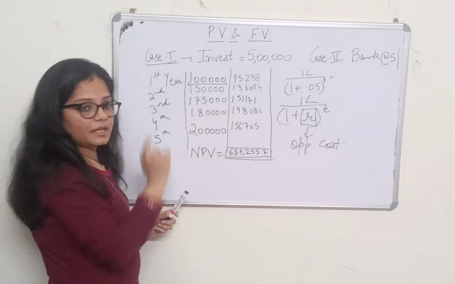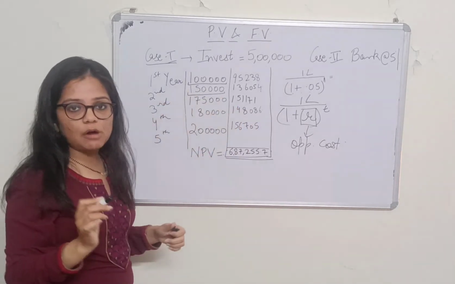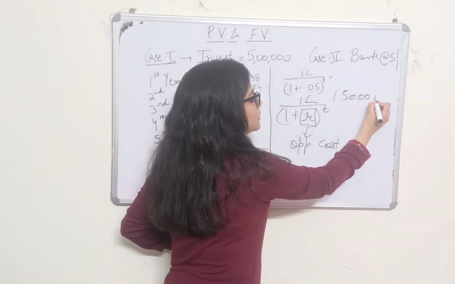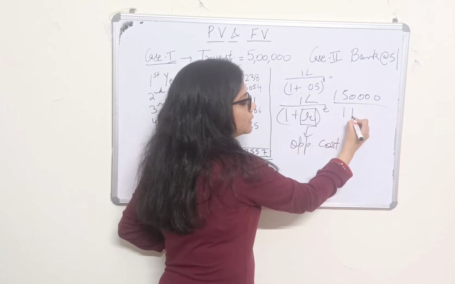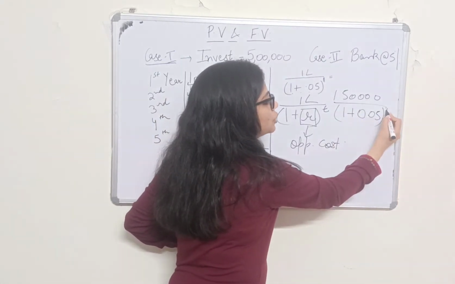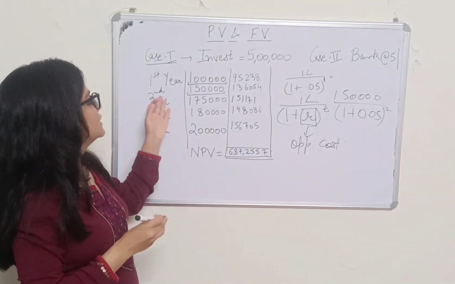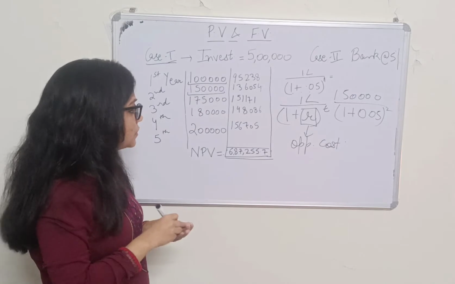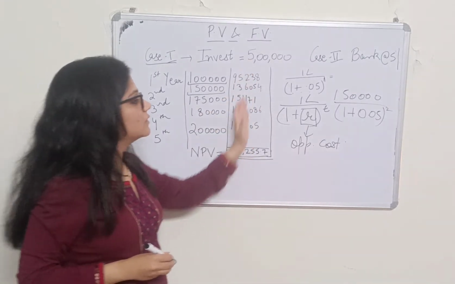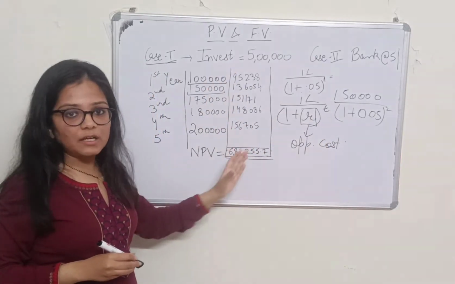Just to give you an example, to calculate the present value of 1,50,000, we do 1,50,000 divided by (1 plus 0.05) raised to the power 2. Why have we taken 2? Because we are calculating for the second year, right? I have already done these calculations using the same formula. You can calculate all the present values.